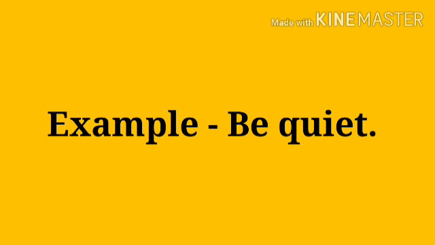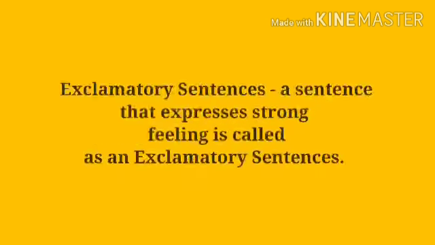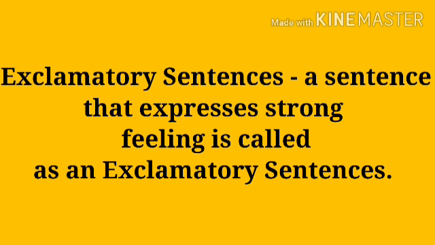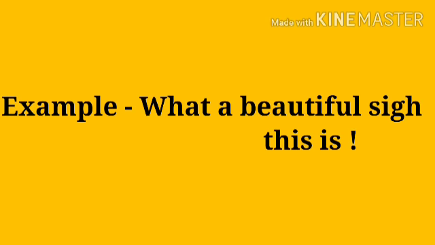Now, the 4th kind is exclamatory sentences. So, what is an exclamatory sentence? A sentence that expresses strong feeling is called an exclamatory sentence. So, if I say, for example, what a beautiful sight this is, or if I say, what a shame.